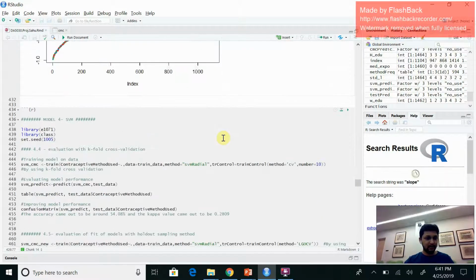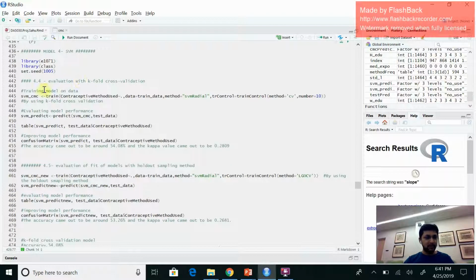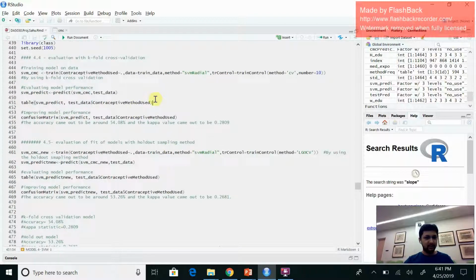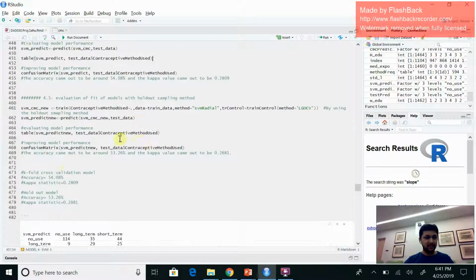And this is the prediction result which I have drawn here. Now the fourth model which I have used is SVM. Here I have used k-fold cross validation. I have found out the accuracy by using k-fold cross validation, and the accuracy came out to be 54.08% with kappa value of 0.2809.